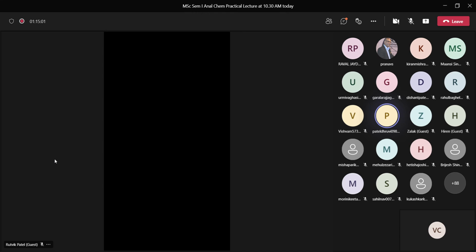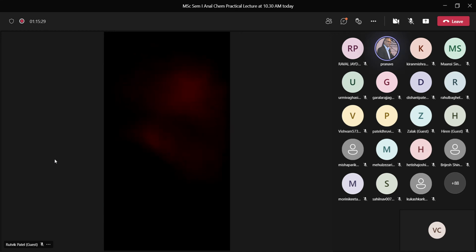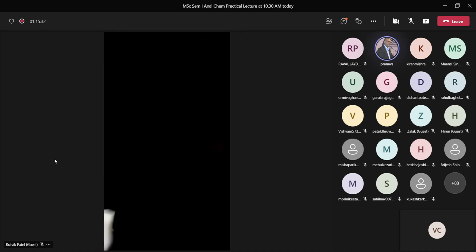Sir, chloride ion concentration. There is one question in the chat box. Determination of chloride ion in water or solution. The Mehul, it is Mehul. See, it is in water sample. There is no thing like solution. It is water sample, aqueous sample, unknown sample. That is what it is.